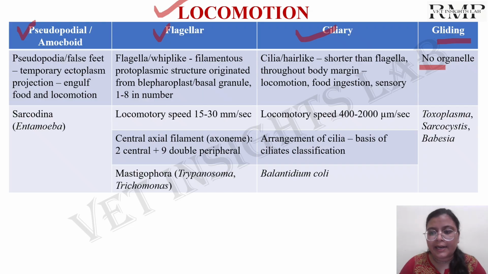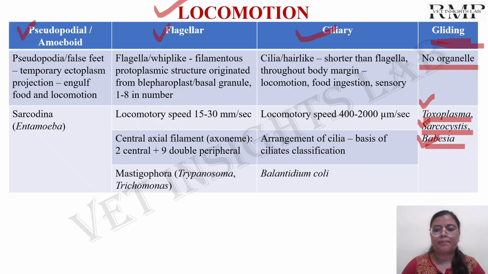This gliding movement is seen in Toxoplasma, Sarcocystis and Babesia. Many a time the ICAR exam or other VO exams ask in which protozoa the gliding type of locomotion is present. So you should remember it is present in Toxoplasma, Sarcocystis and Babesia, as they don't have any locomotory organelles.